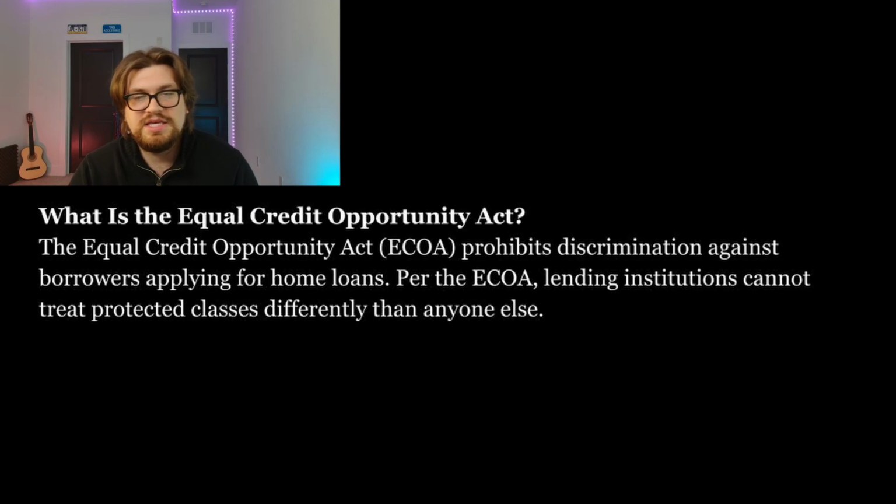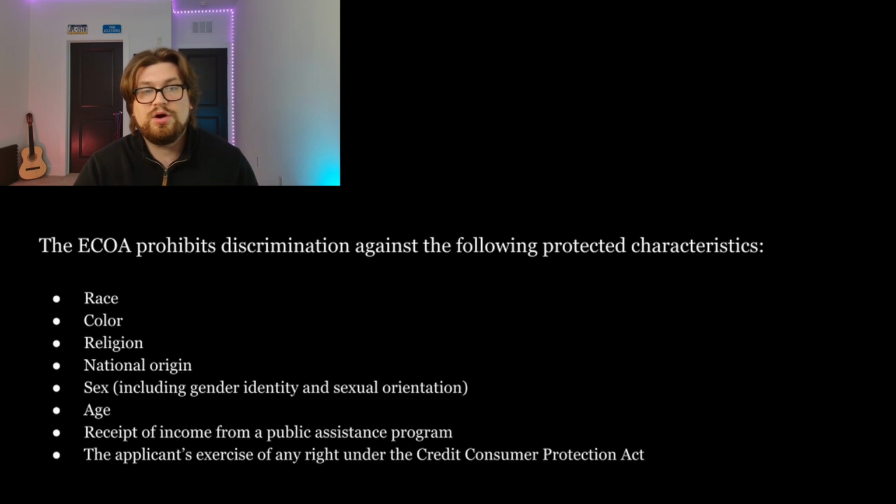Let's get started. So the Equal Credit Opportunity Act, or the ECOA, prohibits discrimination against borrowers applying for home loans. Per the ECOA, lending institutions cannot treat protected classes differently than anyone else. What are the protected classes under the ECOA? Well, we have race, color, religion, national origin, sex, age, receipt of income, and the applicant's exercise of any right under the Consumer Credit Protection Act.